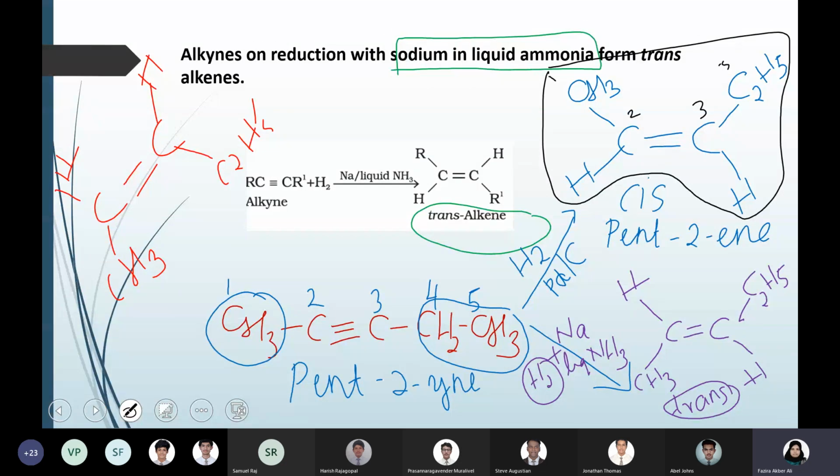Hydrogen in the presence of platinum, palladium and nickel, where your double bond is converted into a single bond, right? Here, for alkyne to alkene, you are using another type of catalyst, that is Lindlar's catalyst, palladium on charcoal, or you can use sodium in liquid ammonia. So everywhere it is reduction, but to get the desired product you have to use a particular type of catalyst. That is the only thing changing in the reduction.